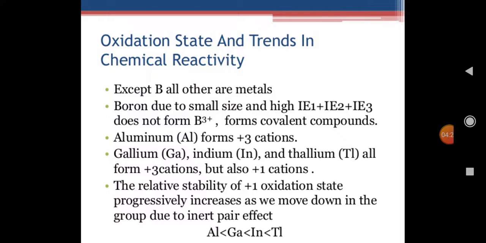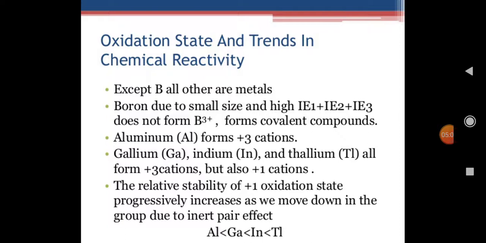What are the chemical properties of group 13 elements? The major chemical property is the oxidation state. Except boron, all the other metals exhibit different oxidation states. Due to its small size and high ionization enthalpy values, boron does not exhibit the +3 oxidation state in ionic form. But aluminum, gallium, indium as well as thallium all have +3 as well as +1 oxidation states.